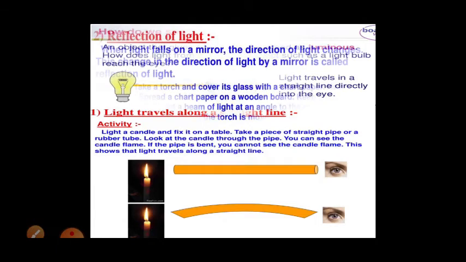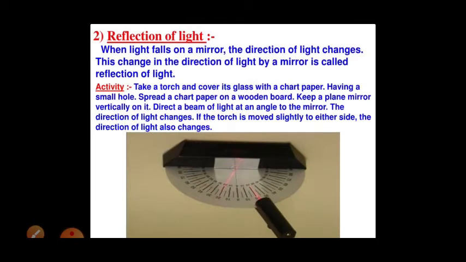Now, reflection of light. When light falls on a mirror, the direction of the light changes. You can easily do this experiment with any mirror or any shining object. Keep the object so that sunlight or any light falls on it. You can observe on the opposite side, in the same direction, that is, if the light source is on top, you can see one shining image.